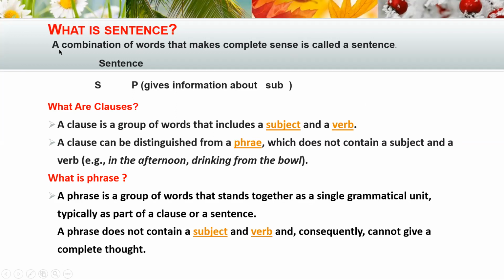Okay, a sentence is a larger grammatical unit, and just below it is a clause, which is a part of the sentence, but it is not the sentence. And next, a phrase is the part of clause along with the sentence. Okay, a phrase actually does not contain a subject and a verb, consequently cannot give complete thought. Let's know these things in detail with some examples.